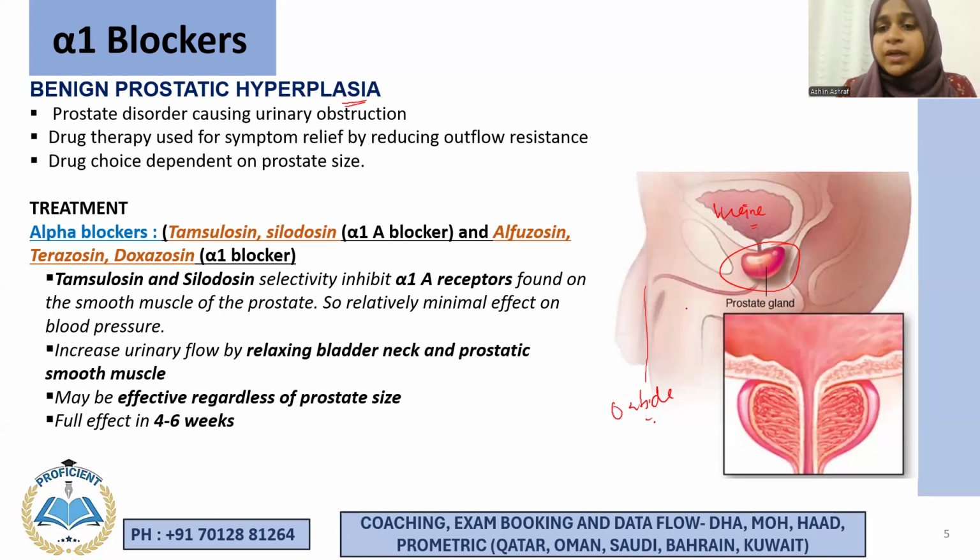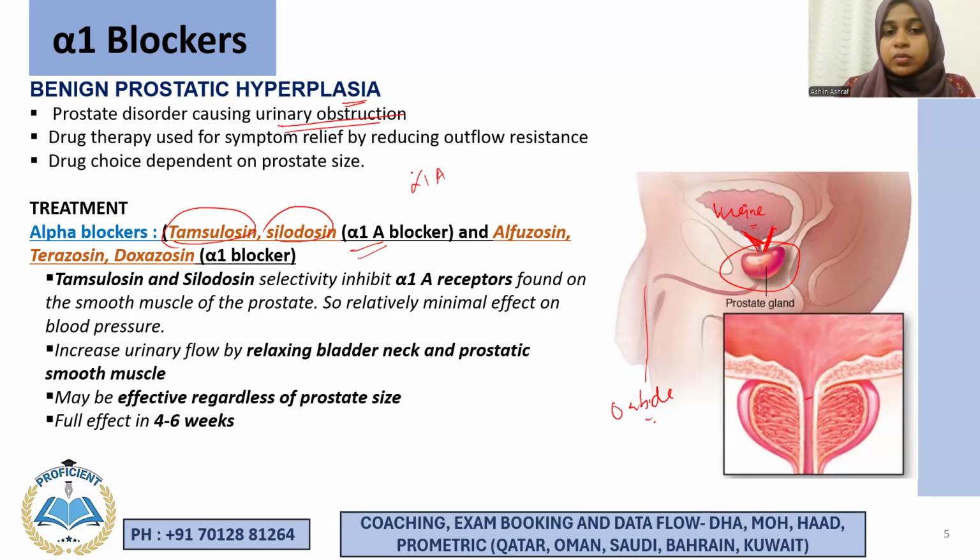Right. Now, when the gland size increases, the lumen of the urethra becomes really narrow, right? So there is urinary retention, urinary obstruction in these people, and they are not able to pee properly. Okay. Now, so what can we do? What we do is we give them alpha blockers, especially the alpha blockers which are more selective for the smooth muscle seen in your urinary bladder. Which are they? Tamsulosin and silodosin. They are alpha-1A blockers, right? This alpha-1A are the receptors which are seen on the neck of the urinary bladder.